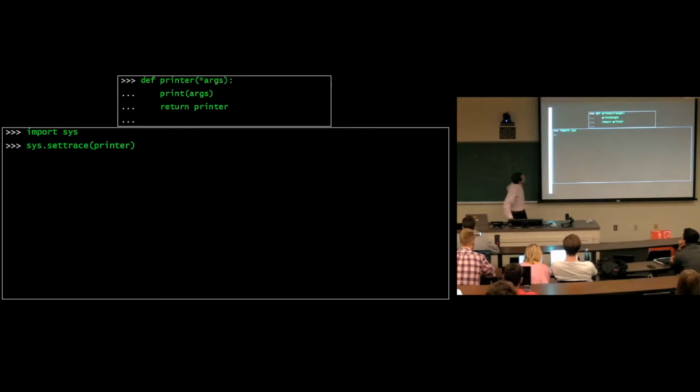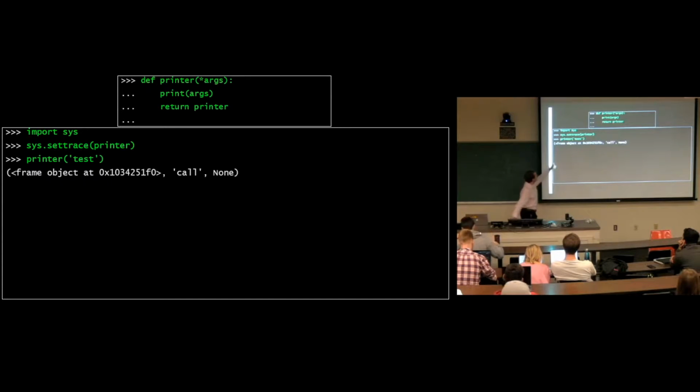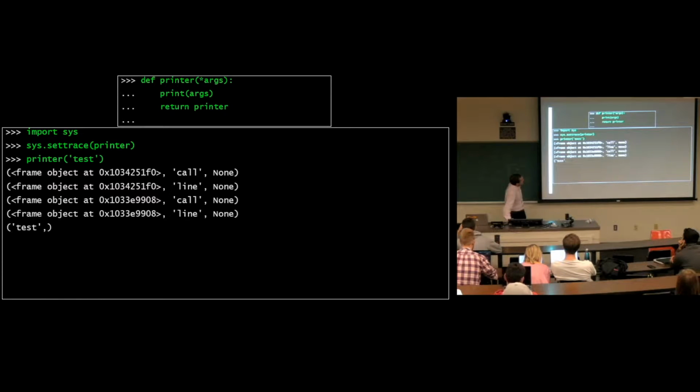But okay, we import sys and we set the trace to printer, just so we can see what this frame, event, and arg is. So we set the trace, and then let's just call printer, just so we call something and trigger some trace calls. So we call printer, and right away we get frame object call none. We get frame object line, frame object call, frame object line. This is the output of the printer. The printer prints out the tuple of all the arguments that were passed in, and we passed in test.